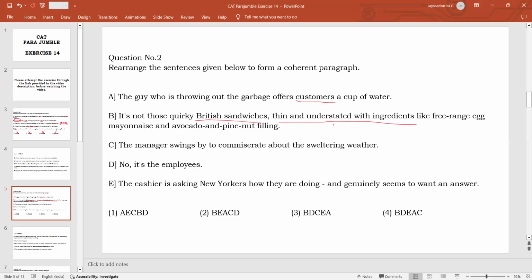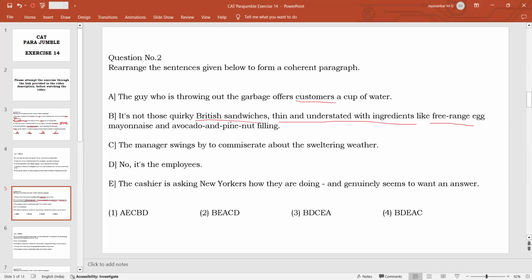Understated means not nourished with too many ingredients. The ingredients are not that many, and that too, free range egg mayonnaise, something we can get freely, and avocado and pine nut filling.